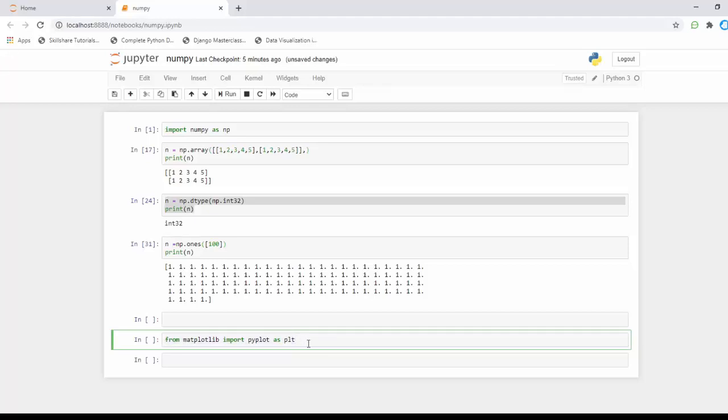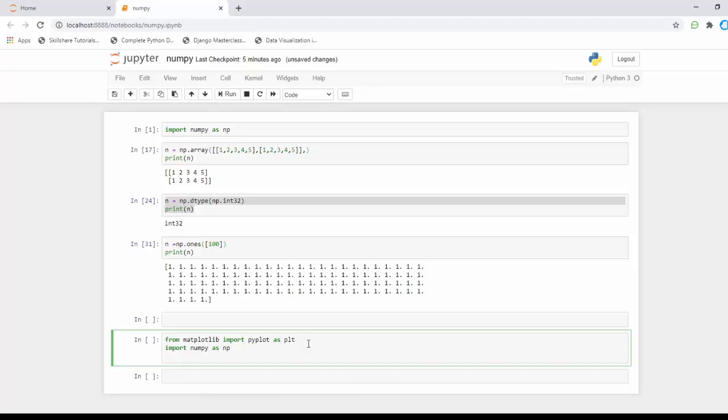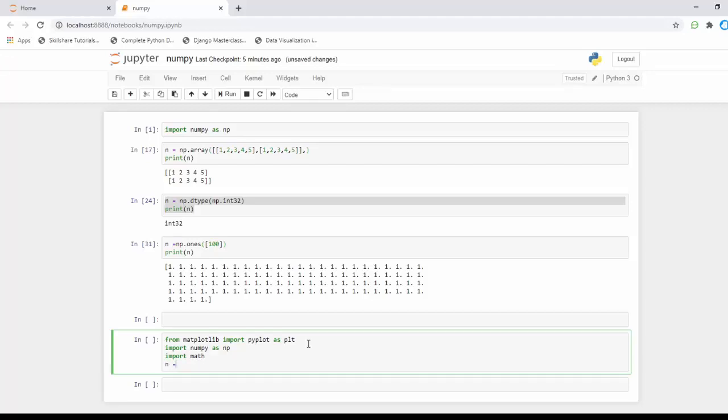For NumPy, I can simply import numpy as np, but here I'm importing all of NumPy. In Matplotlib, I'm going to import a specific part only. That's why I'm using this type of import format. Next, I'm going to import another module called math. It's an inbuilt module to make some mathematical calculations.